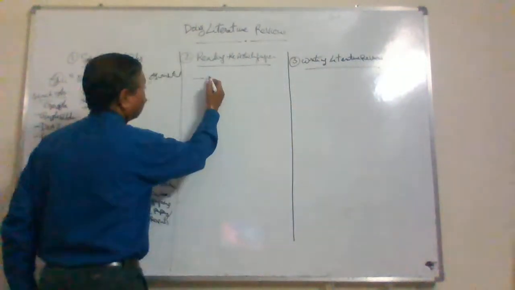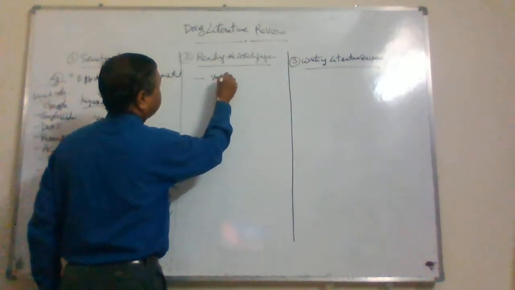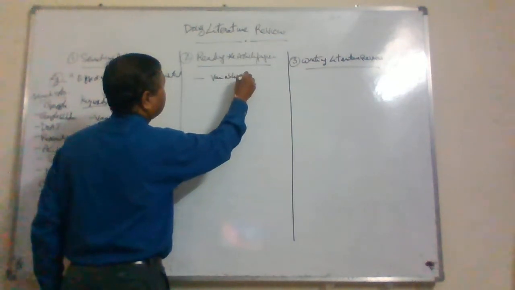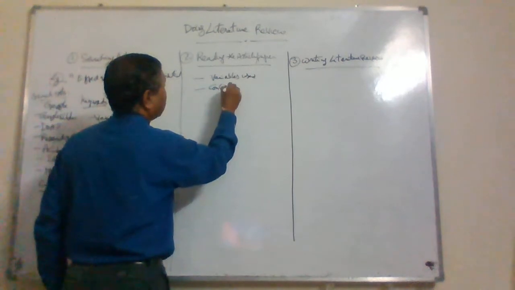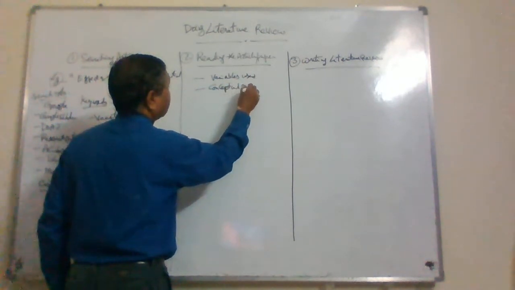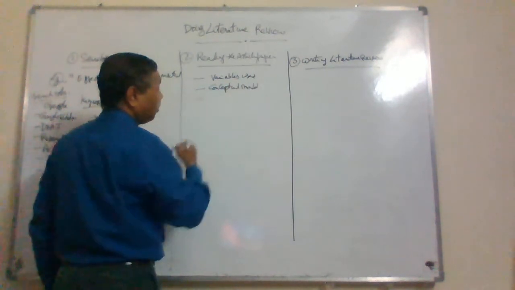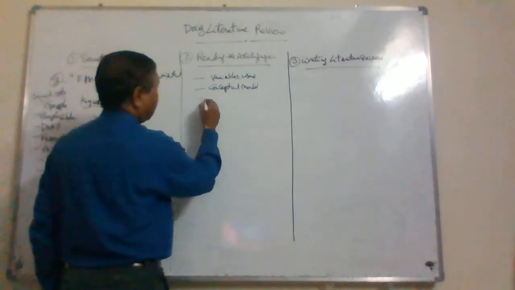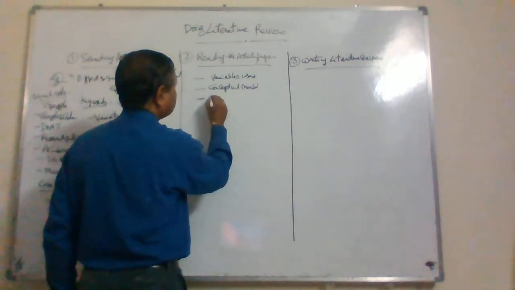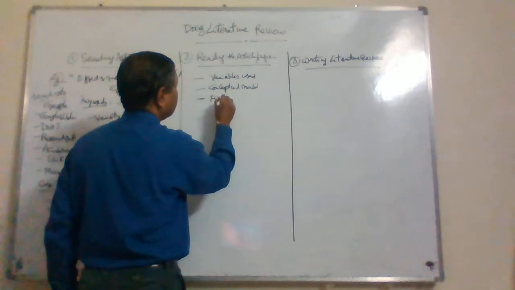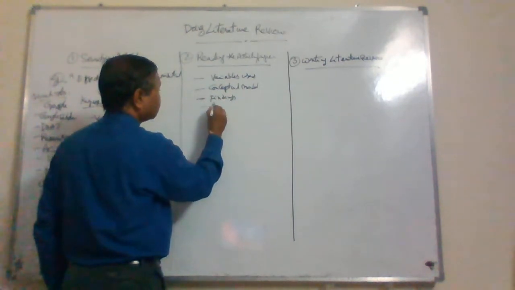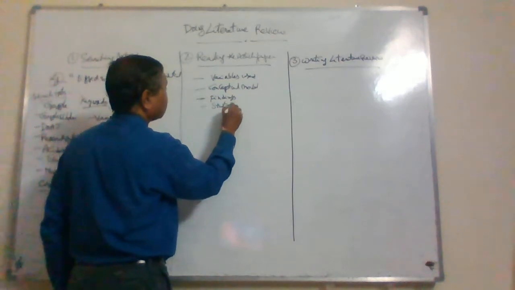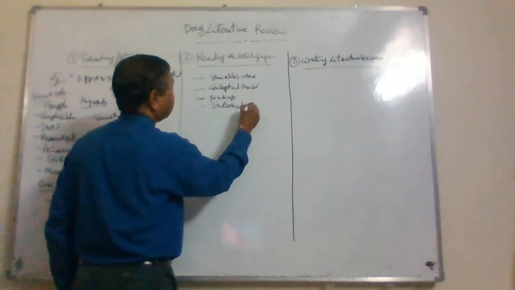These items you should note when you are reading. When you are reading, what are the variables they used? What is the conceptual model? Next, what are the findings? Next, statistical techniques.